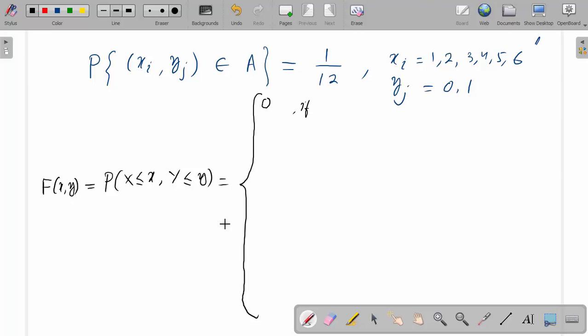If x less than 1 and y may be any value from minus infinity to plus infinity, or else x can be any value between minus infinity to plus infinity, but the value of y is less than 0.